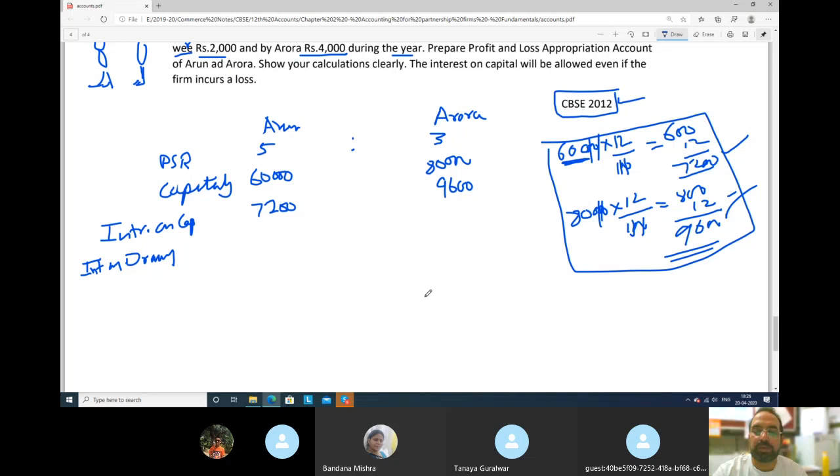We will calculate first for Arun. His drawing is 2,000 rupees, and the rate of interest is 15 upon 100.